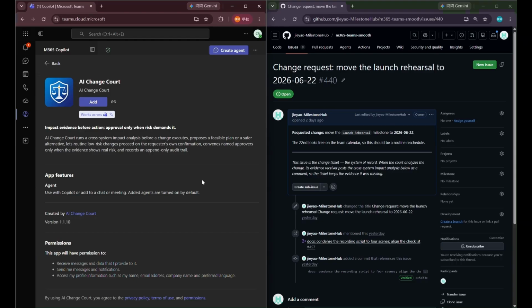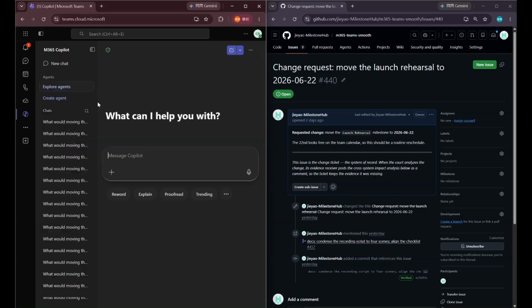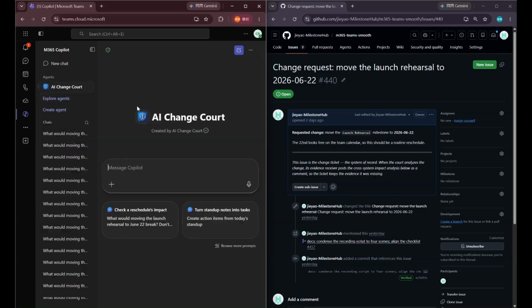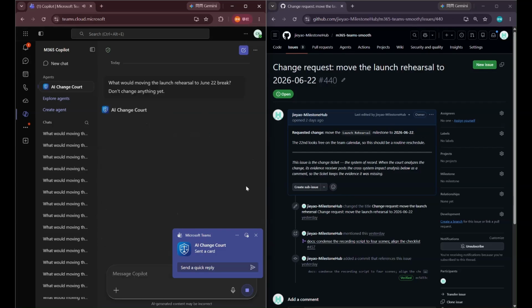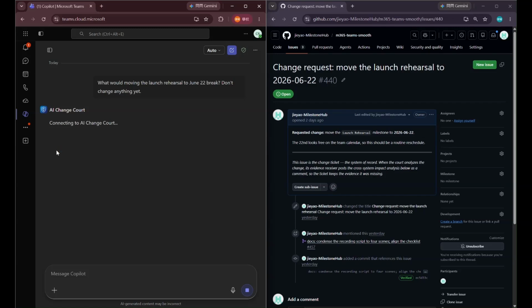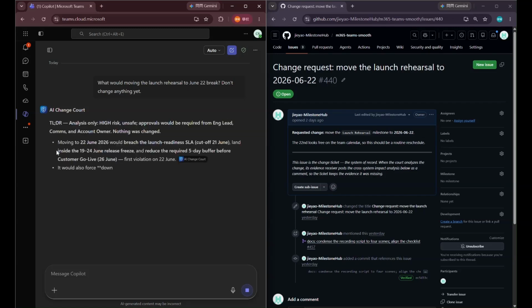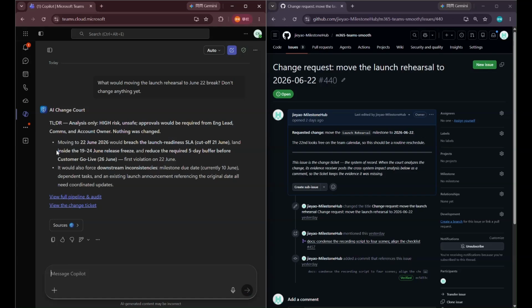Now we ask the AI change code agent in Microsoft 365 Copilot. We start with a question, not an action. Nothing changes. No approval starts. The agent checks the connected resources and returns high risk.